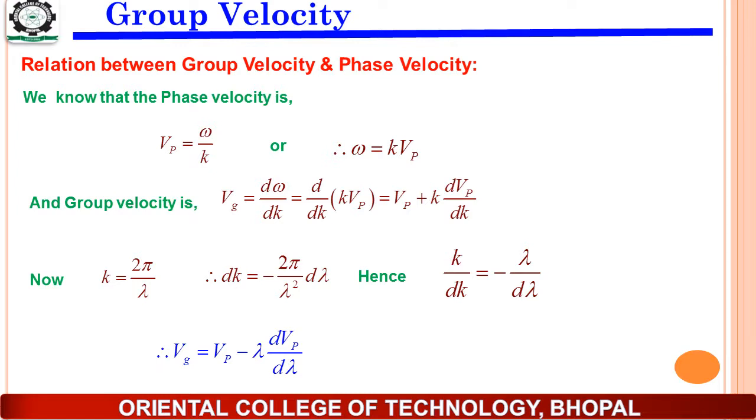After differentiating this one, we will get Vp plus k dVp/dk. Now we know that k is equal to 2 pi by lambda, therefore dk is equal to minus 2 pi by lambda square into d lambda after differentiating with respect to lambda.